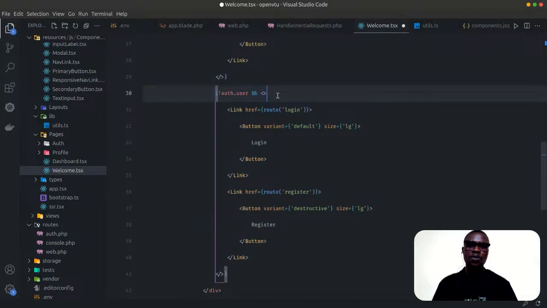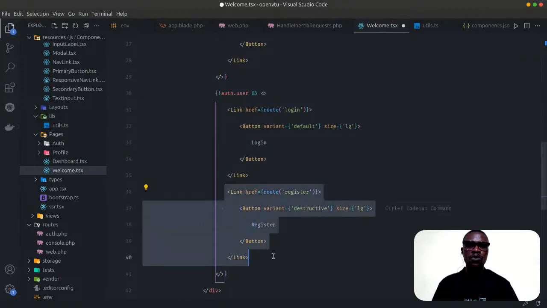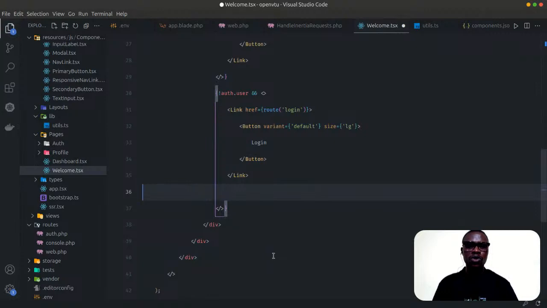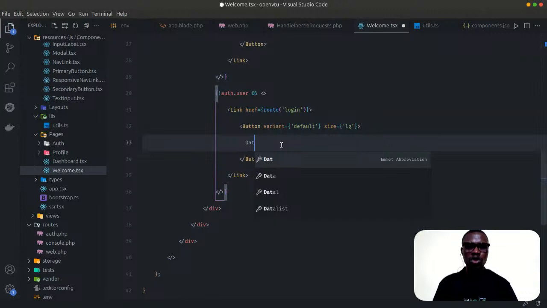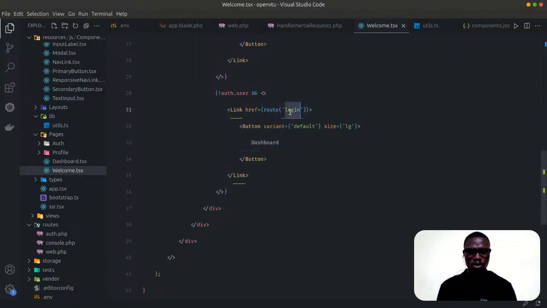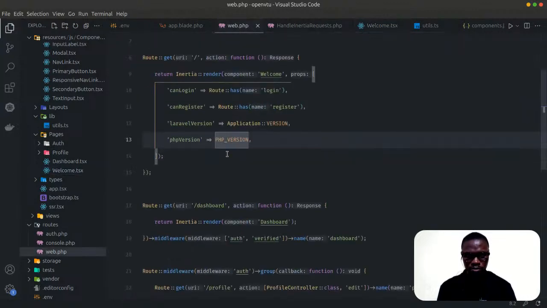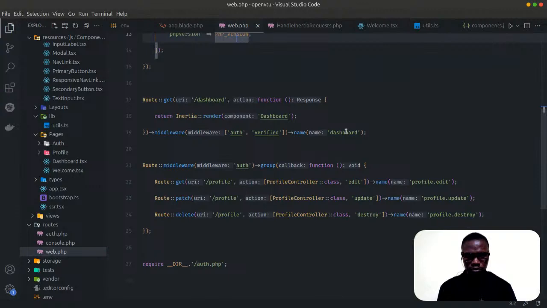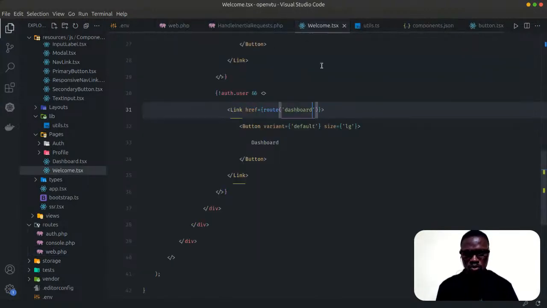So now, what else? All right, I want to go to the dashboard. If this person is authenticated, just go to your dashboard here. So dashboard. All right, are we having any route as dashboard? Let's come back to our routes and see, do we have any name like that? All right, we have. What else should we do here?